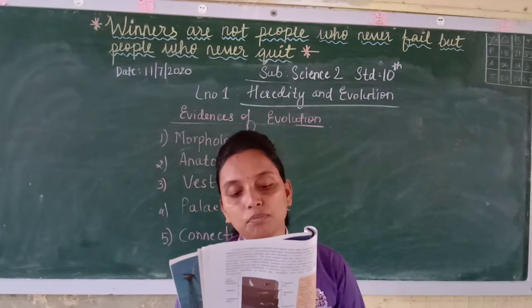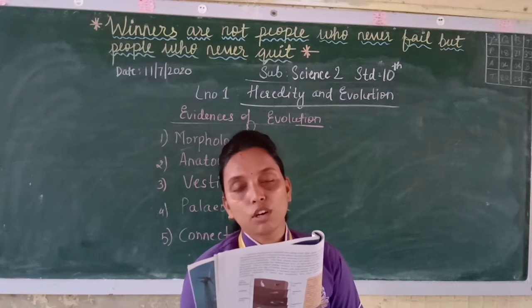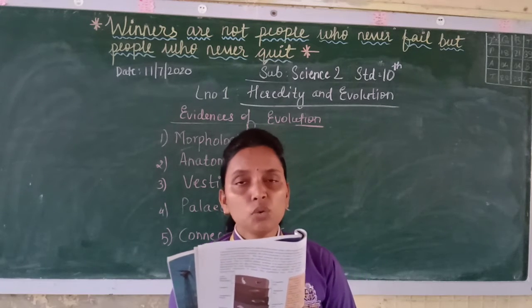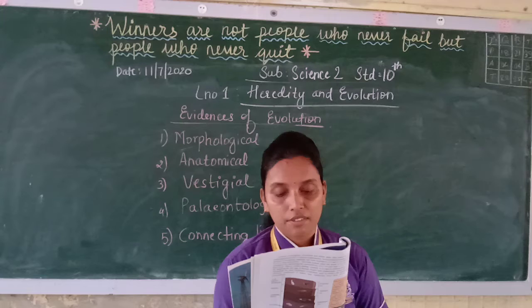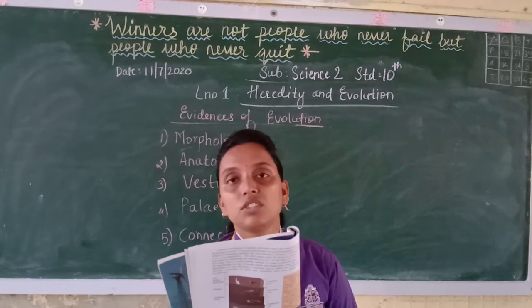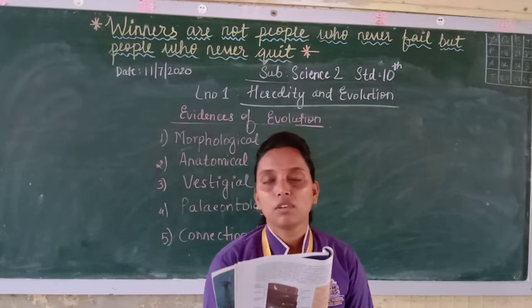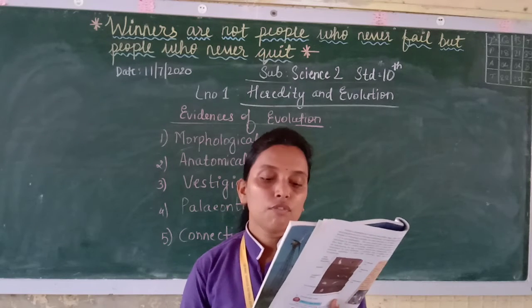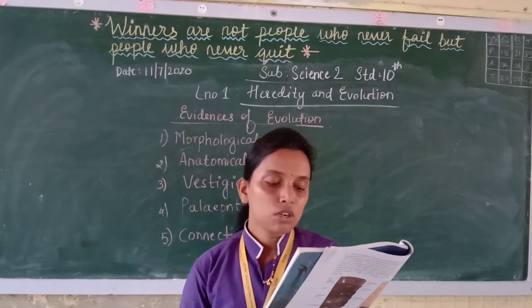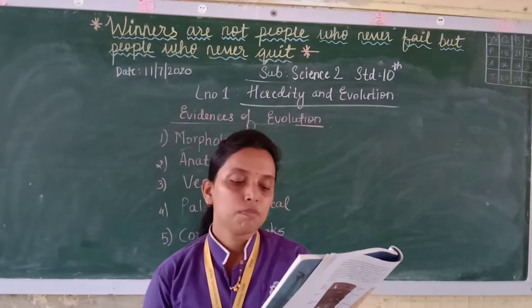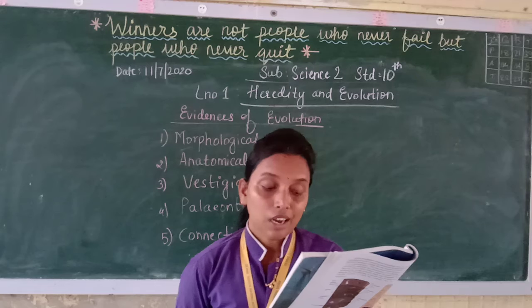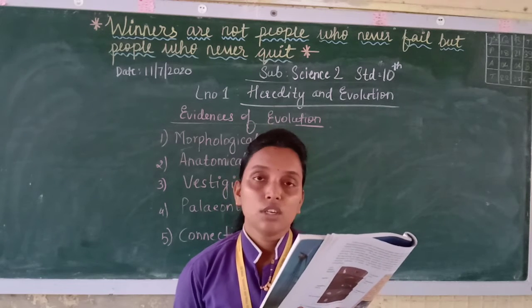It tells of the survival of the fittest, which means only the one who is fit to the changing environment will survive, and other organisms will not survive. For this purpose, Darwin published a book titled Origin of Species. This is the book published by Darwin, known as Origin of Species.